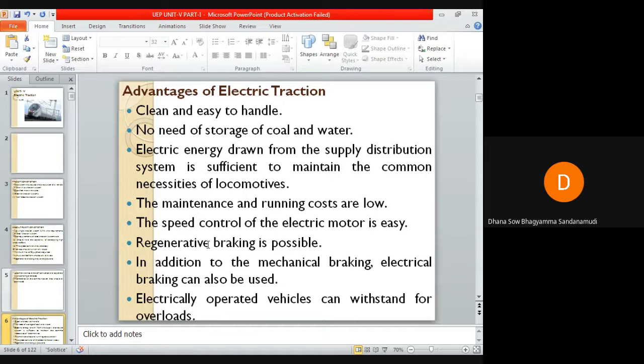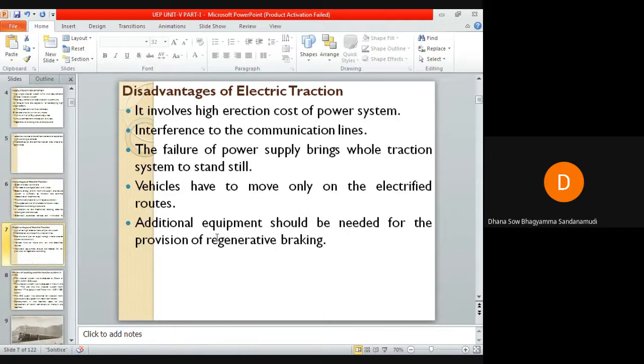Means supply, more energy from the supply. Okay, so let us see the disadvantages of the electric traction. In addition to the above advantages, electric traction system suffers from the following drawbacks. Those are: the electric traction system involves high erection cost of power system.